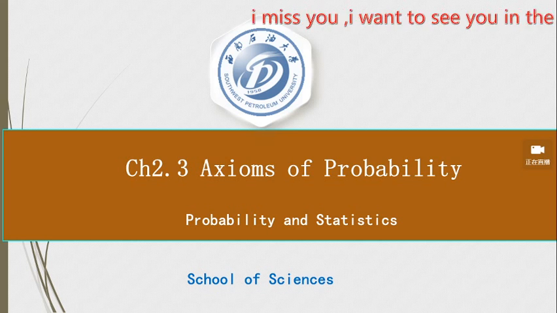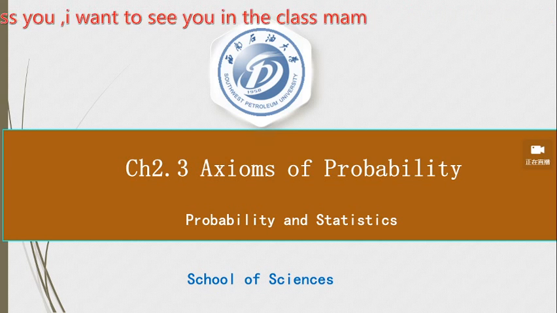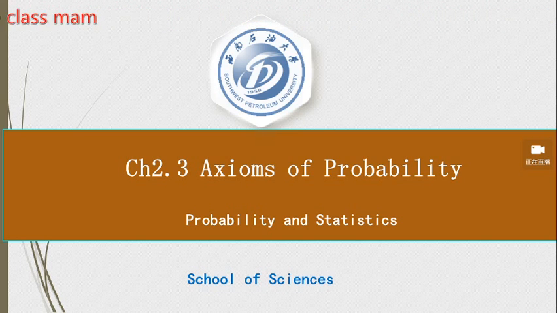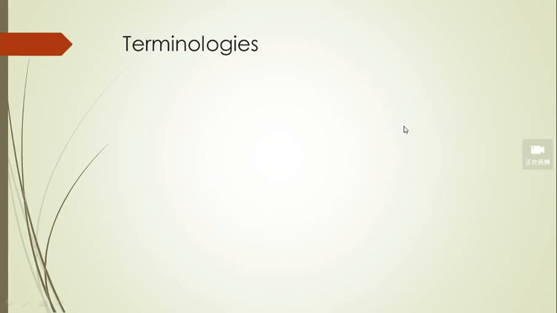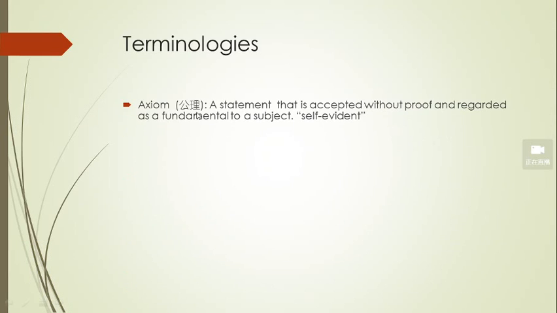To understand the terminology axioms, let's try to understand some other terminologies, okay? And I also translate in Chinese. If some of you may have some interest to learn a little Chinese terminology, okay? So what does the answer mean? This slide, all those statements, the explanations, definitions, come from Wikipedia, okay?